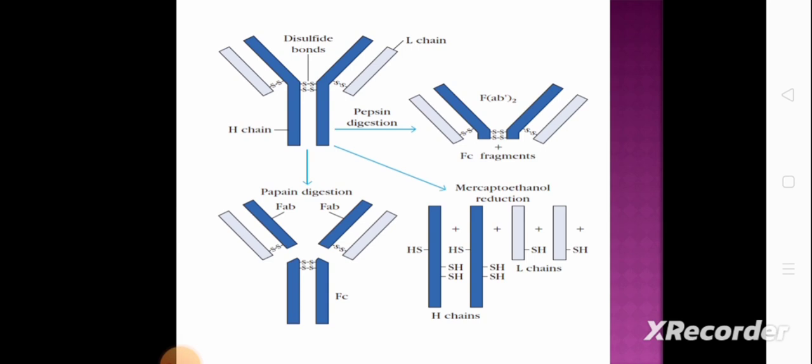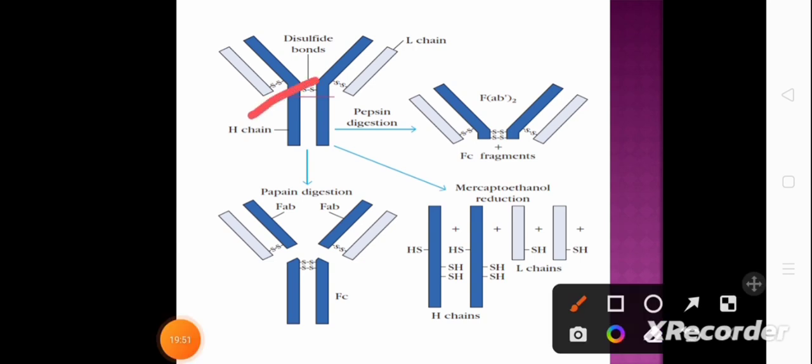Here the diagram of the antibody is shown, and cleavage by pepsin, papain is also shown, and mercaptoethanol. We have already mentioned that pepsin digests just below the disulfide bond of the hinge region.